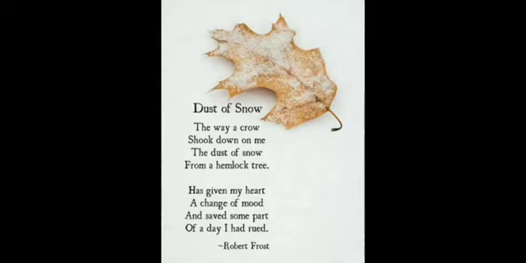Because Robert Frost is standing under the tree, the mood of the poet is considered sad. He is very sad at that time. It is not mentioned whether the crow is coming or sitting or just shaking the tree. It's already sitting, but it can be considered that it is just coming and sitting, or it is just going to take off from the tree. So due to that movement of the crow, that branch of the tree gets shaken up, and due to that shaking, the snow falls on Robert Frost.